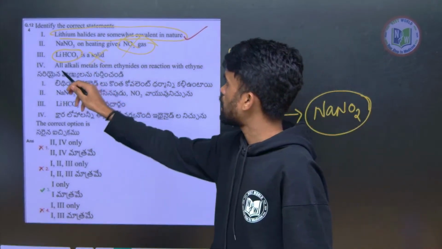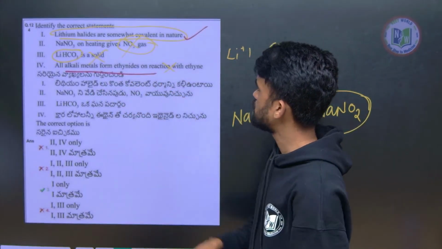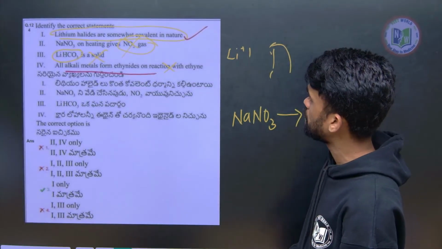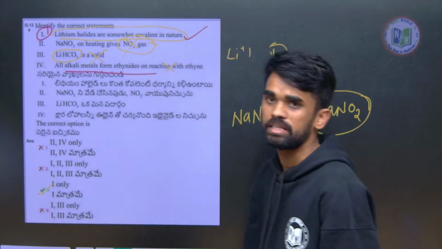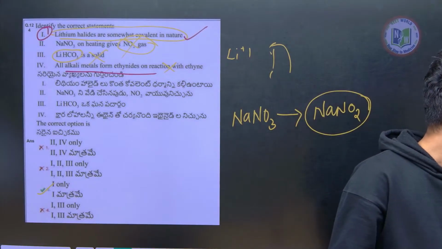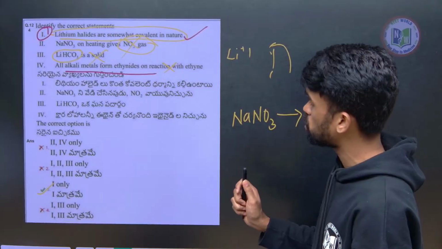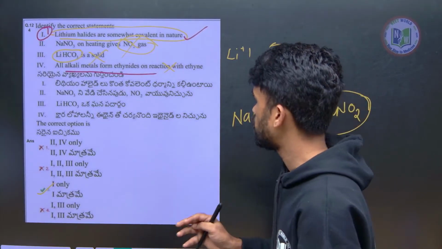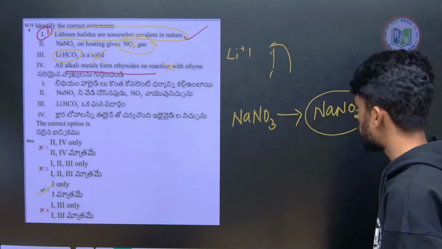Okay. All alkali metals form ethenides. No, on reaction with ethane. So this is partially correct, not fully correct. So we can go with first option only. Only 1 is correct, so 1 is correct in option number 3. So like this we need to understand. These are really not so easy questions, because in statement based questions, even if one goes wrong, everything goes wrong itself, right? So we need to choose very wisely when we are answering this type of questions.